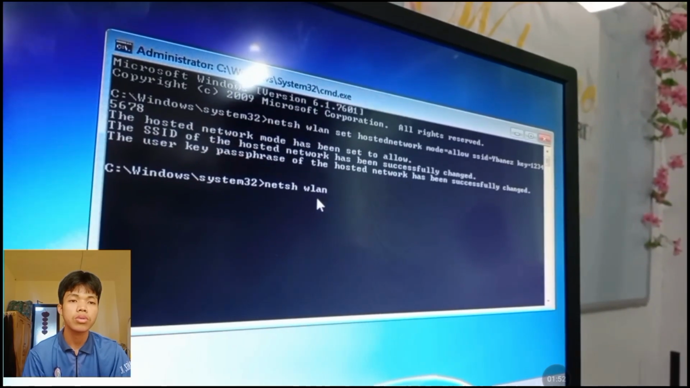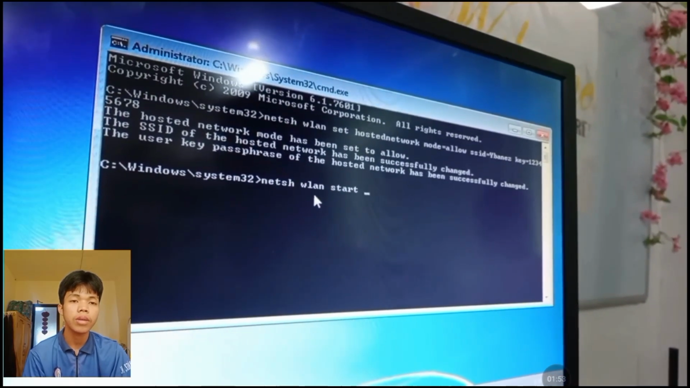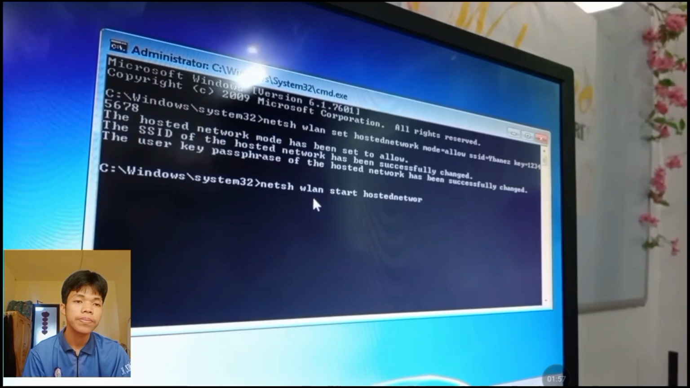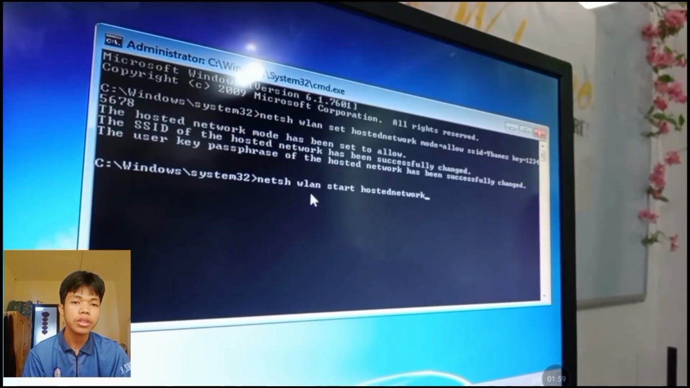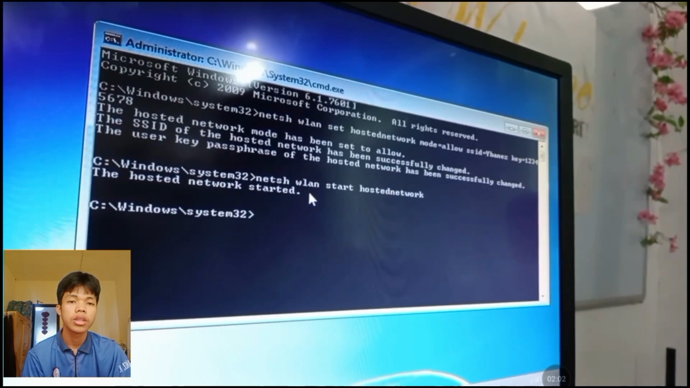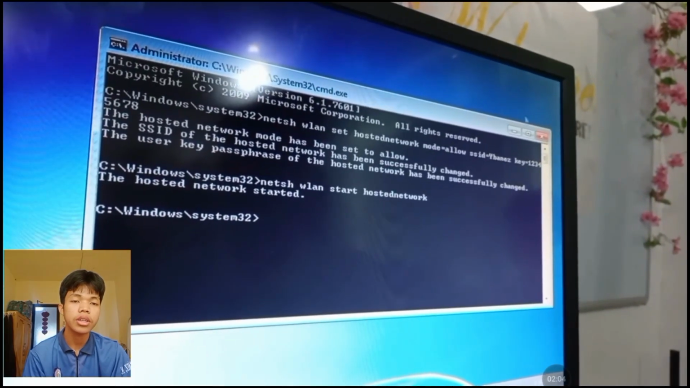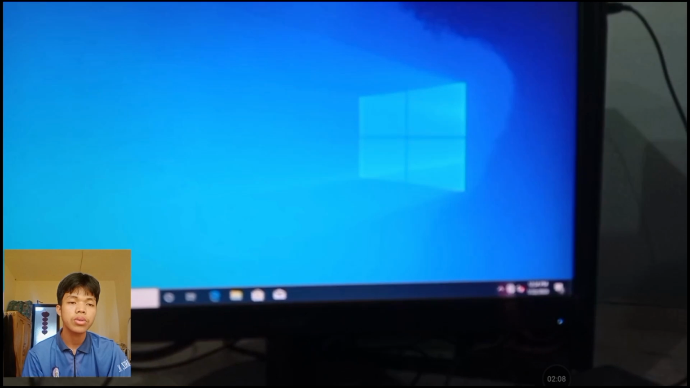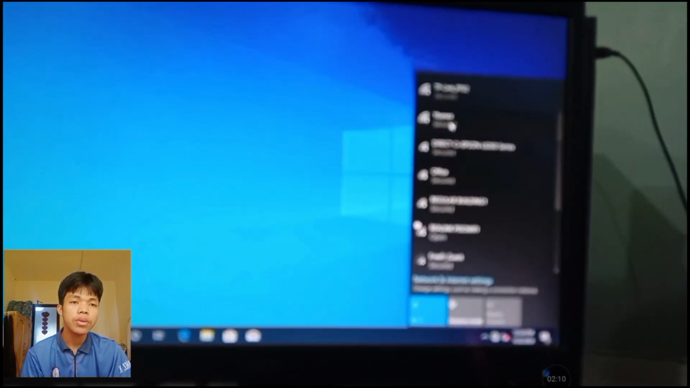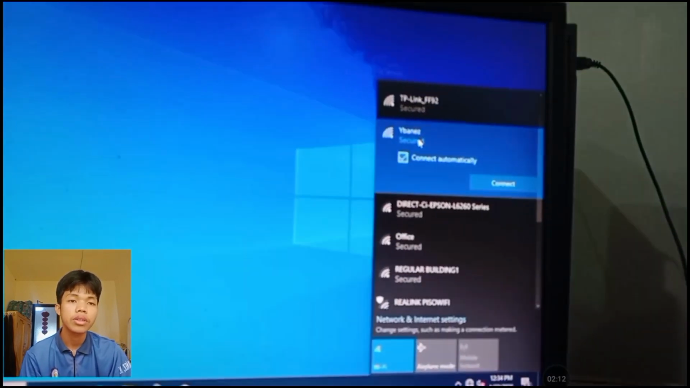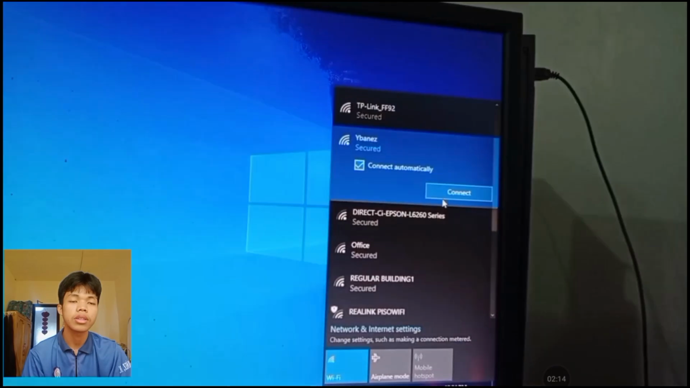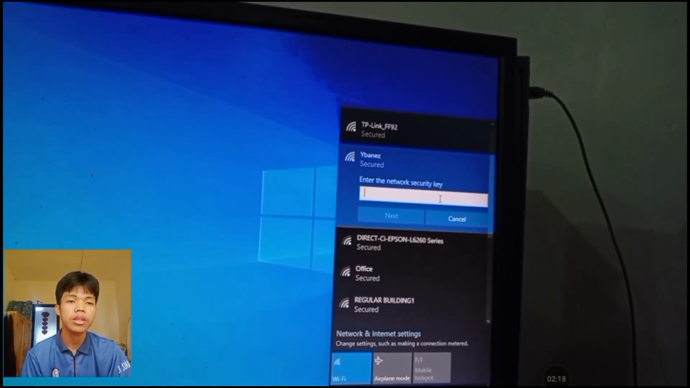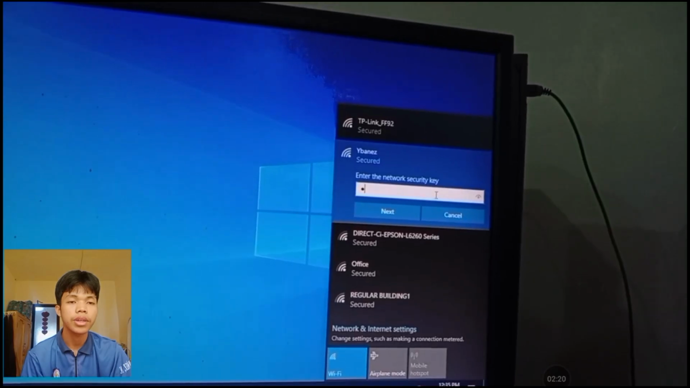And the next is we need to start. Type netsh wlan start hostednetwork, then enter. And the hosted network started. So next we need to go to the client, and we need to connect to the Wi-Fi the server created. So type 1 2 3 4 5 6 7 8 to connect to the Wi-Fi.